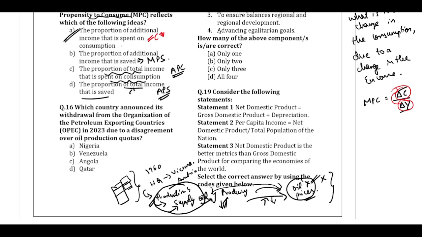And previously in 2023, what had happened? The OPEC put a condition on Angola saying that you can only produce this much of oil, but Angola wanted to produce more. So whatever was the oil production quota, like I explained here, each of them will be given a particular quota of production. They can only produce that much, so that the production and the supply in the market can be controlled. Angola wanted to produce more. Because of that, they had a disagreement with the OPEC members, and Angola left the OPEC grouping. So the correct answer is Angola for question number 16.